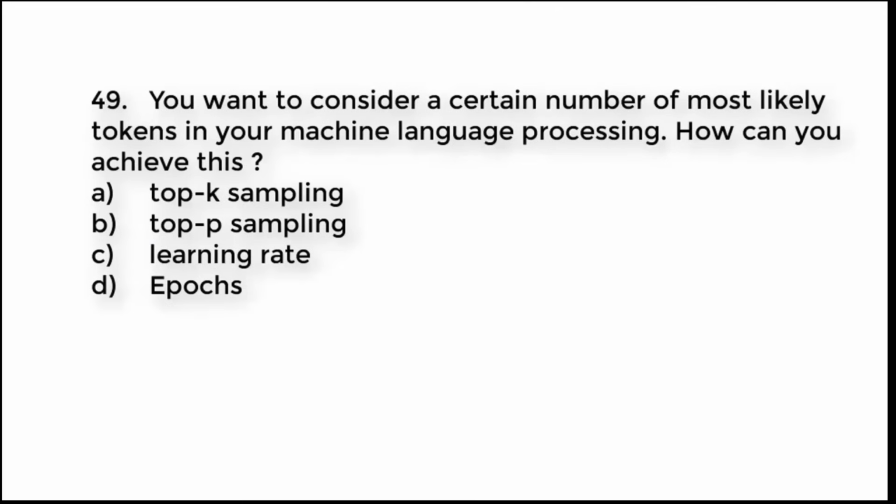Question number 49. You want to consider a certain number of most likely tokens in your machine language processing. How you can achieve this? A. Top K sampling. B. Top P sampling. C. Learning rate. D. Epochs. Try to guess the right answer. And the right answer is option A. Top K sampling.